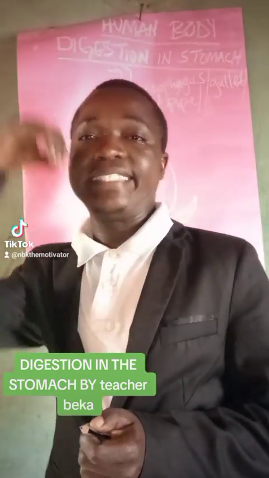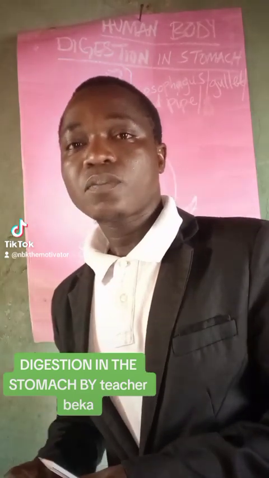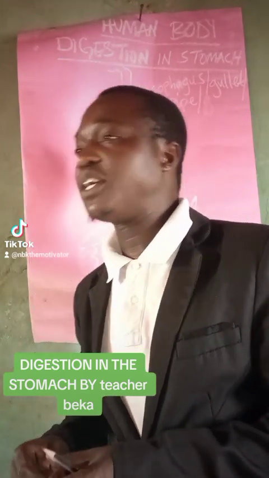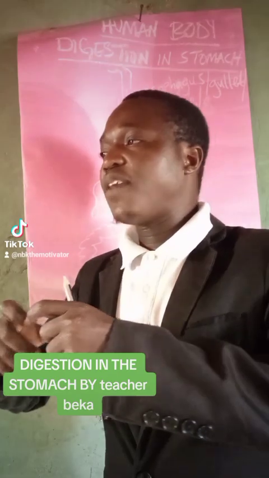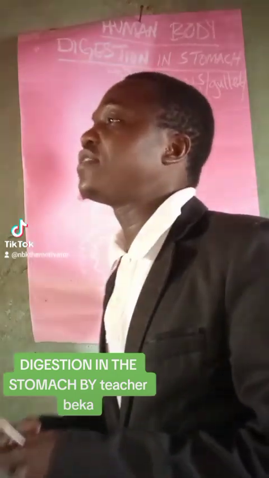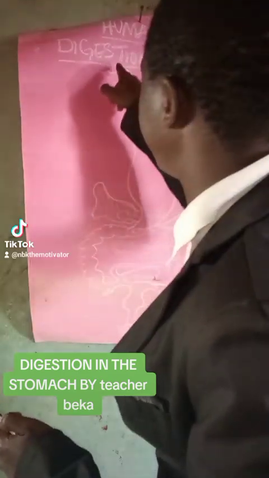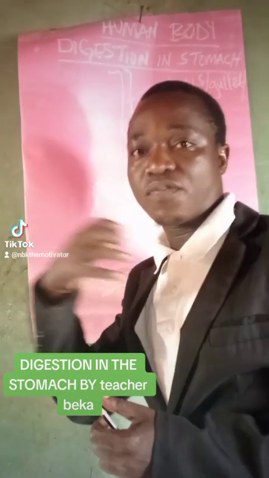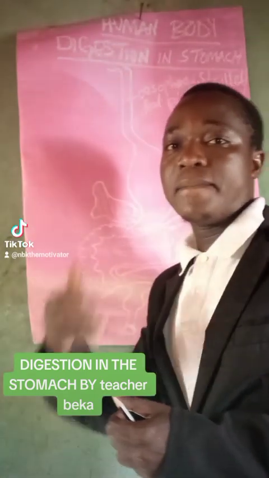Once food is ingested in the mouth, it meets with the teeth, the saliva, and the tongue. I told you about the function of each of them. After the food has been broken into very small round balls known as boluses, it will be pushed back to the esophagus. This is the esophagus. So the food from the buccal cavity, or the mouth, will be pushed back to the esophagus by the tongue.